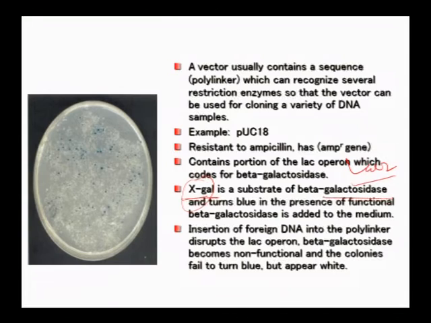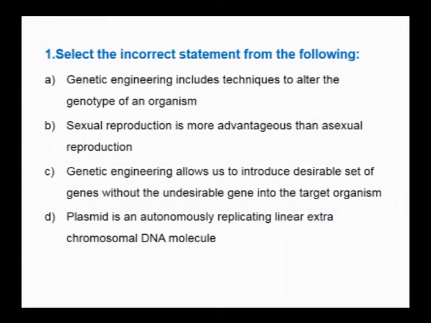If insertional inactivation has been done, the lacZ enzyme is not produced. Hence, the X-gal is not converted and the colonies remain white. Insertion of foreign DNA into a polylinker disrupts the lac operon. So, beta galactosidase becomes non-functional and the colonies fail to turn blue but appear white. By this we can select the recombinants from non-recombinants.